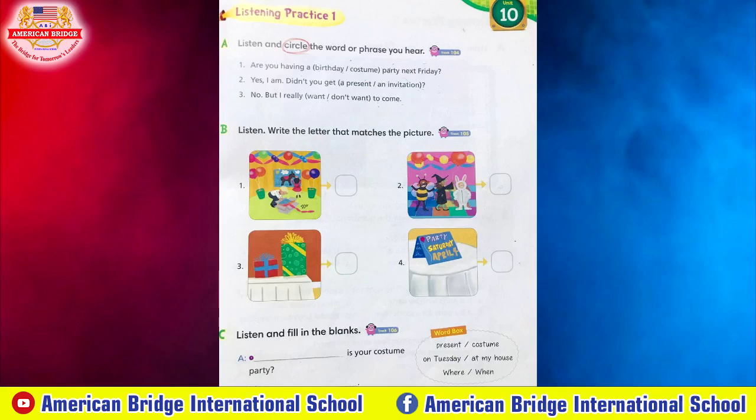B. Listen. Write the letter that matches the picture. A. Jake's presents are on the table. B. Sarah is having a costume party. C. The party is at 2 o'clock on Saturday. D. We are decorating this room for the party.